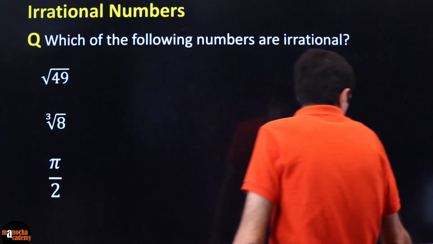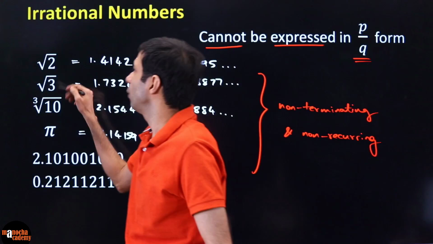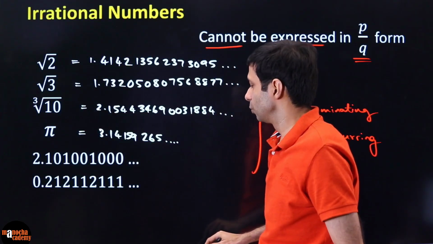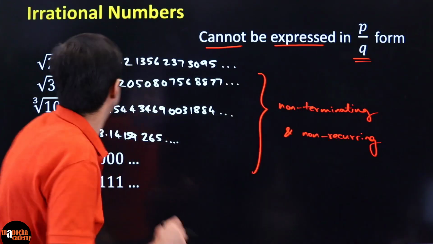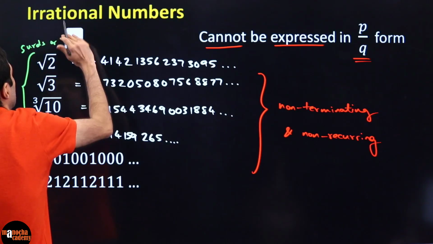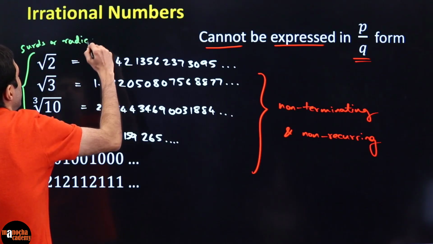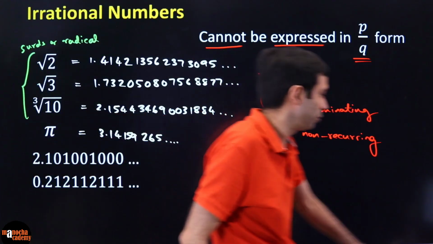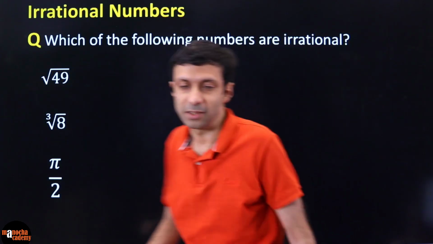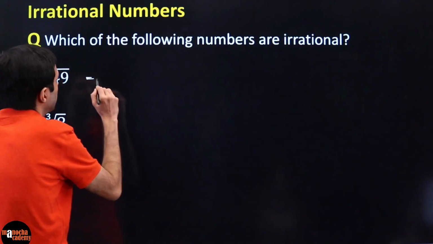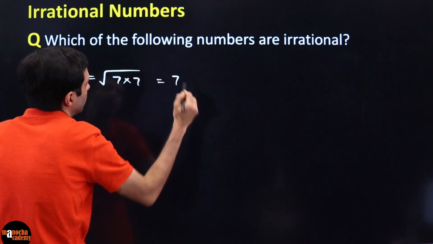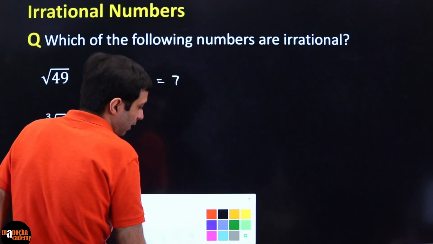So one nice thing about irrational numbers is all these square roots. These are called surds or radicals. These are usually irrational, right? But this doesn't mean, does every surd and radical have to be irrational? Why don't you check? Is square root of 49 irrational? Don't look at the square root and say yes. Because we know square root of 49 is square root of 7 times 7. So the answer is 7 there. So that is definitely a rational number.